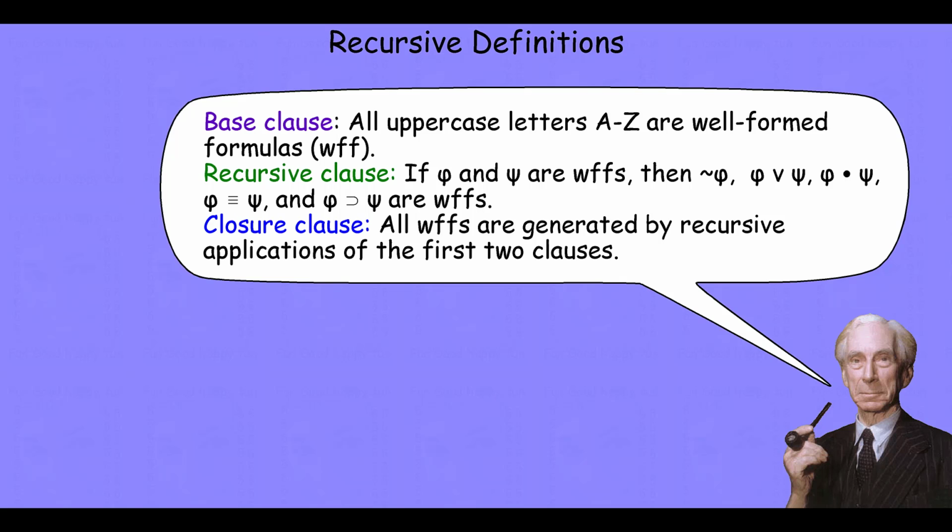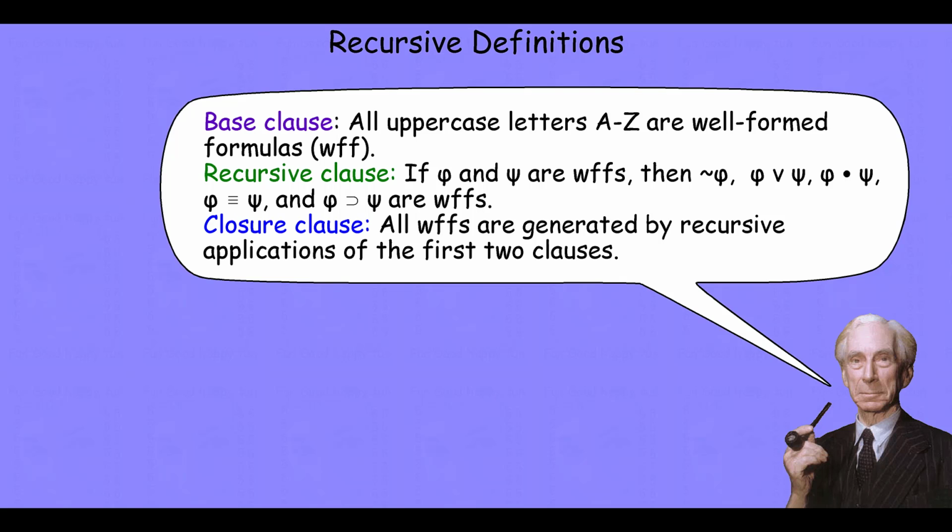Now, if we're being really rigorous, we put our parentheses in there so that we can delimit scope through recursion, but this is just an illustrative example, so I'm not doing a logic class here. Now we've got the mechanisms by which we can generate well-formed formulas of any complexity at all within our formal language. So we introduce a closure clause. All well-formed formulas are generated by recursive application of the first two clauses, and that's it.